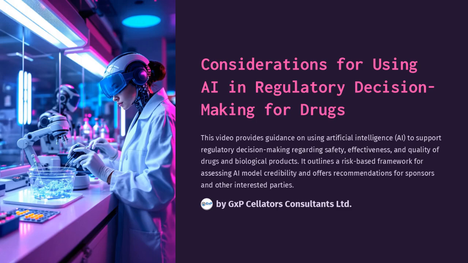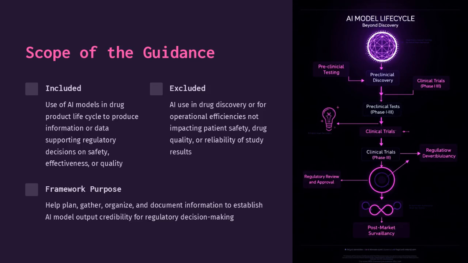This video provides guidance on using artificial intelligence to support regulatory decision-making regarding safety, effectiveness, and quality of drugs and biological products. It outlines a risk-based framework for assessing AI model credibility and offers recommendations for sponsors and other interested parties. The guidance includes the use of AI models in the drug product lifecycle to produce information for regulatory decisions on safety, effectiveness, or quality.